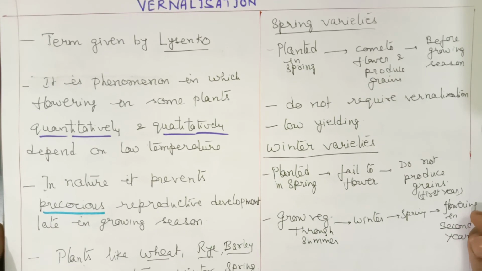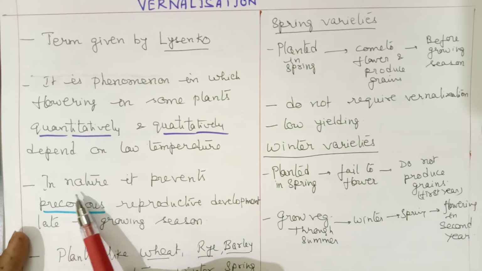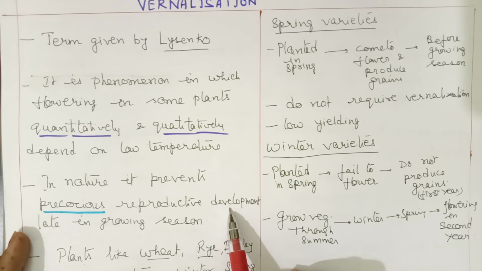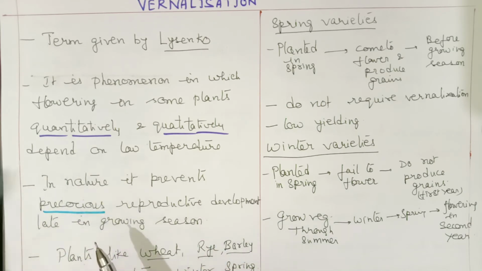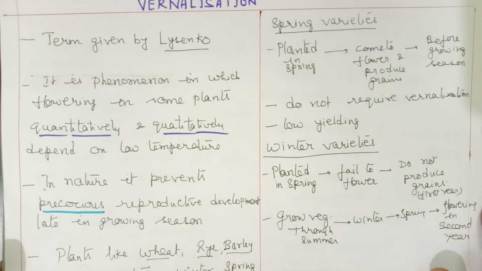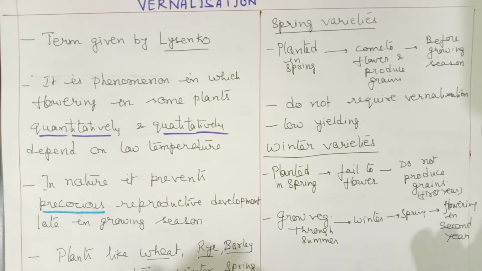So what is the use of this? In nature it prevents precocious reproductive development. Precocious means very early reproductive development in the growing season. A plant has to complete its vegetative growth and then it can start reproducing. So for proper vegetative growth and then reproductive development, vernalization is very important.